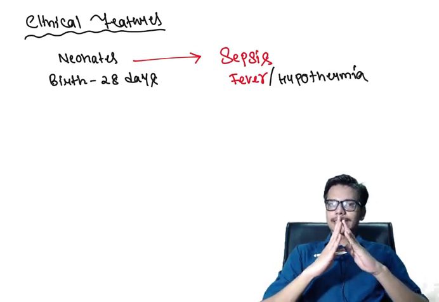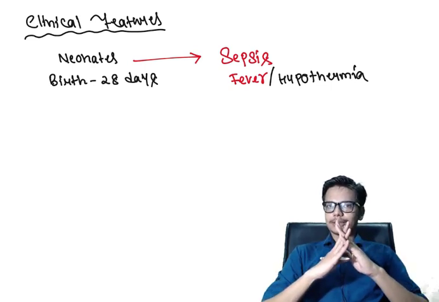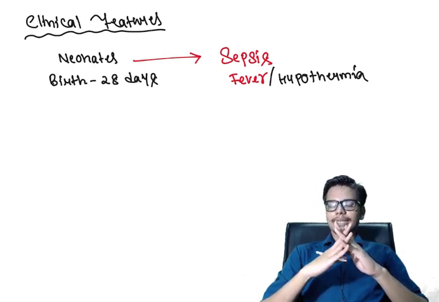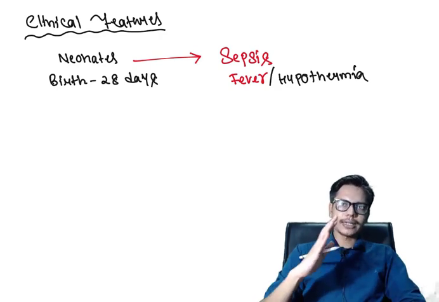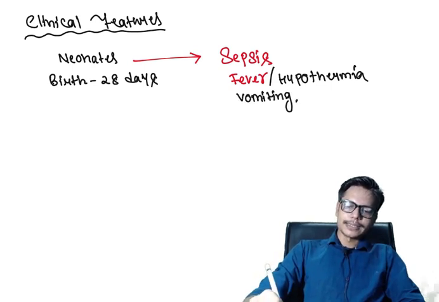Hypothermia is a result of sepsis in neonates. In addition to fever or hypothermia, this neonate can have vomiting, diarrhea.